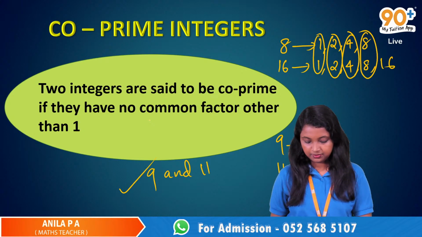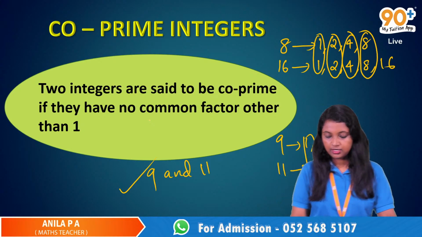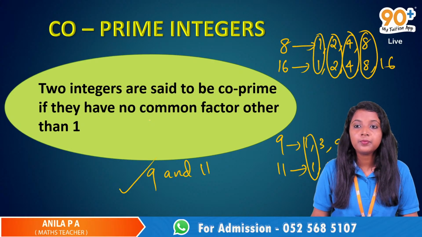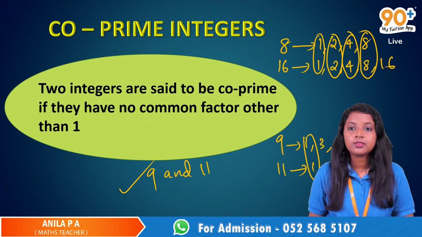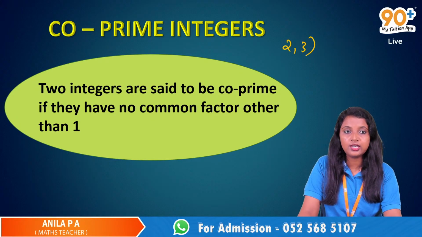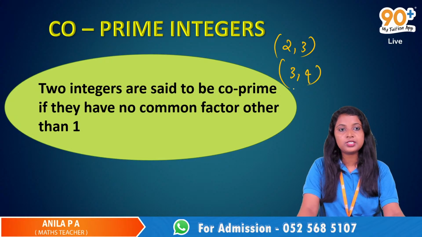Yes, Rehan. Is every group of two consecutive numbers co-prime? Yes. Consecutive numbers like 2, 3 and 3, 4 are always co-prime.